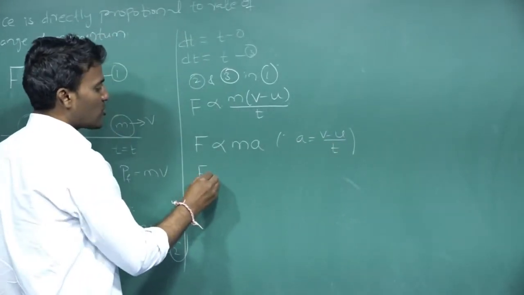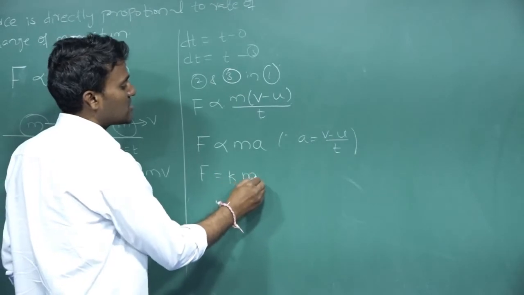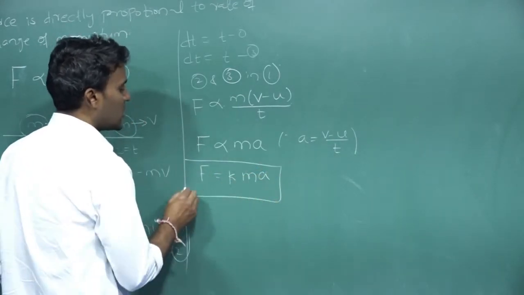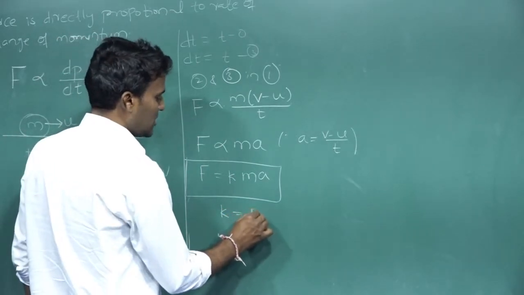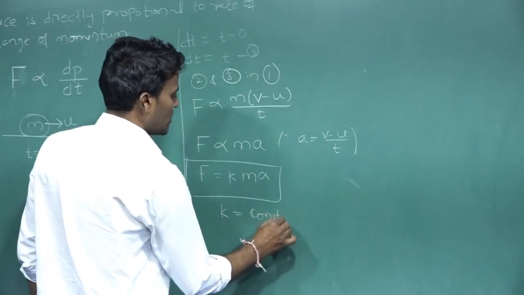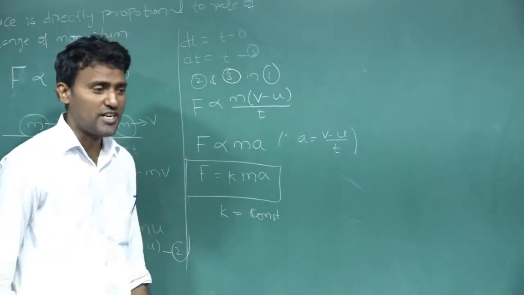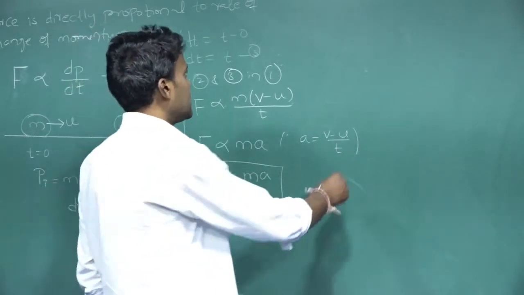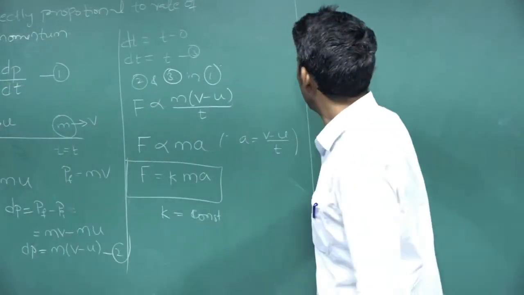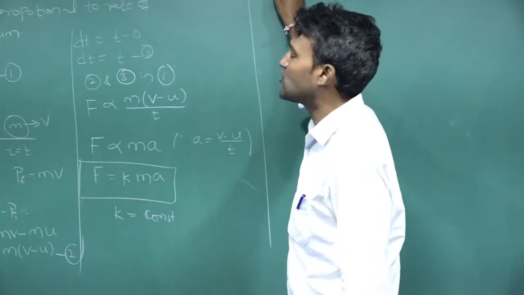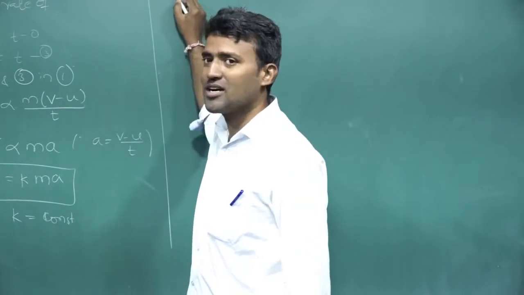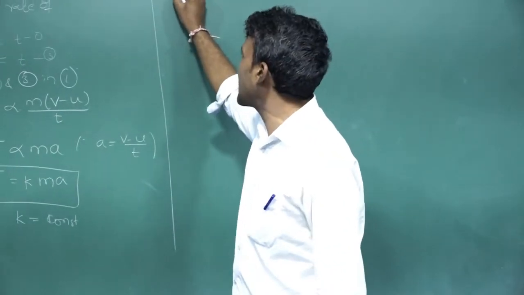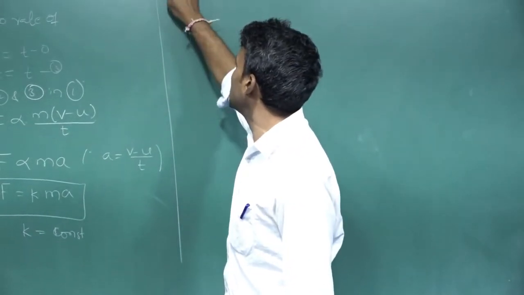Now when you remove the proportionality, one constant takes its place, that is k. K is the proportionality constant. Now I am writing here, when 1 Newton force is acting on a 1 kg block, F is equal to 1 Newton.